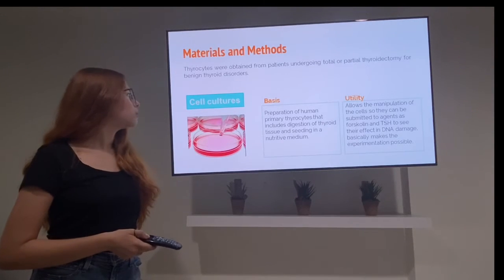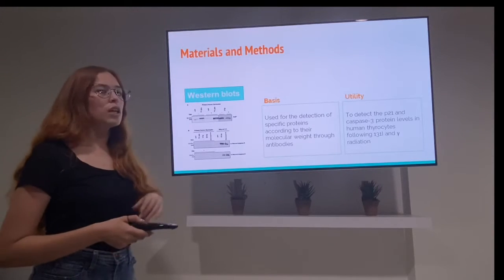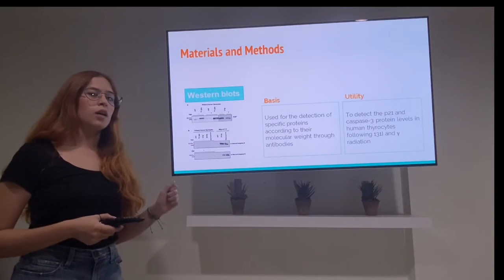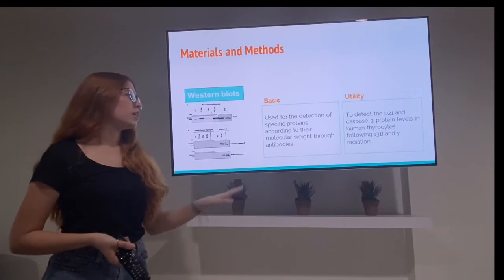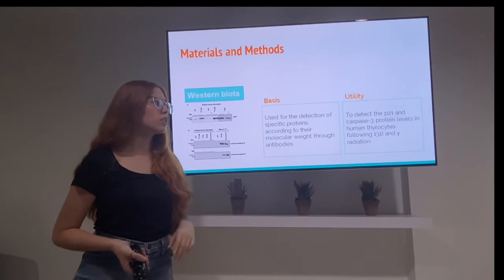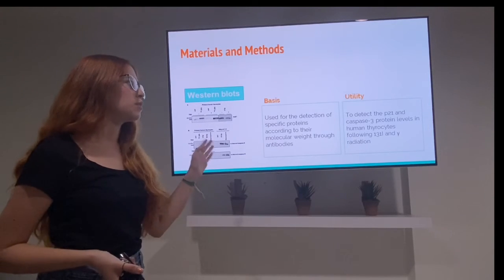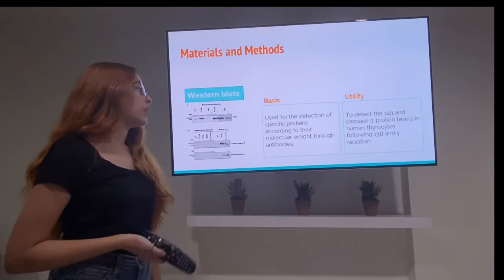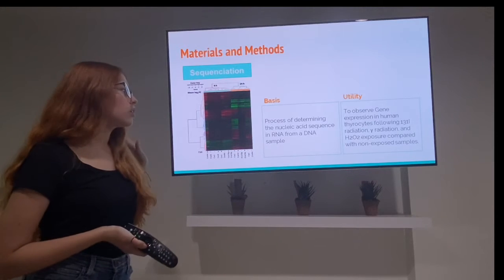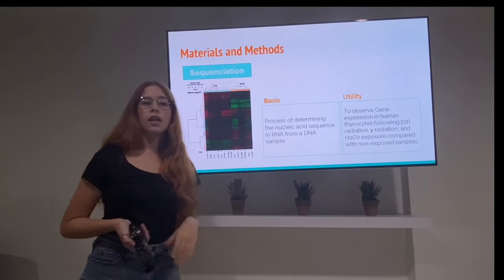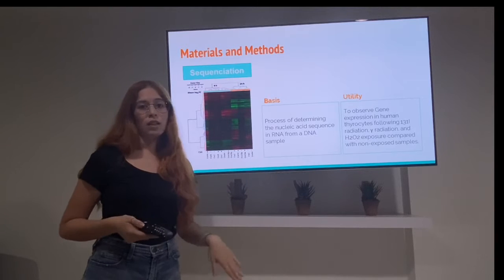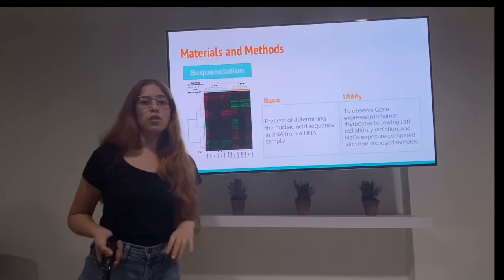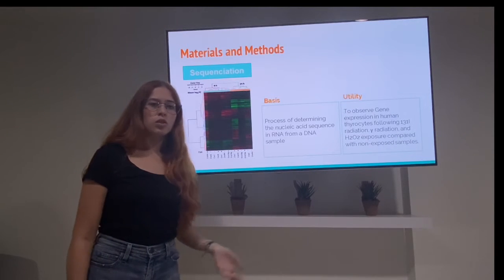Western blot is an electrophoresis technique that is used for the detection of specific proteins according to their molecular weight, and they use antibodies. It was used to detect the P21 protein and also the caspase-3 protein levels in the thyrocytes after they were exposed to the agents. The sequencing consists of determining the RNA sequence based on a DNA sequence, and it was used to observe the gene expression after they induced the DNA damage.